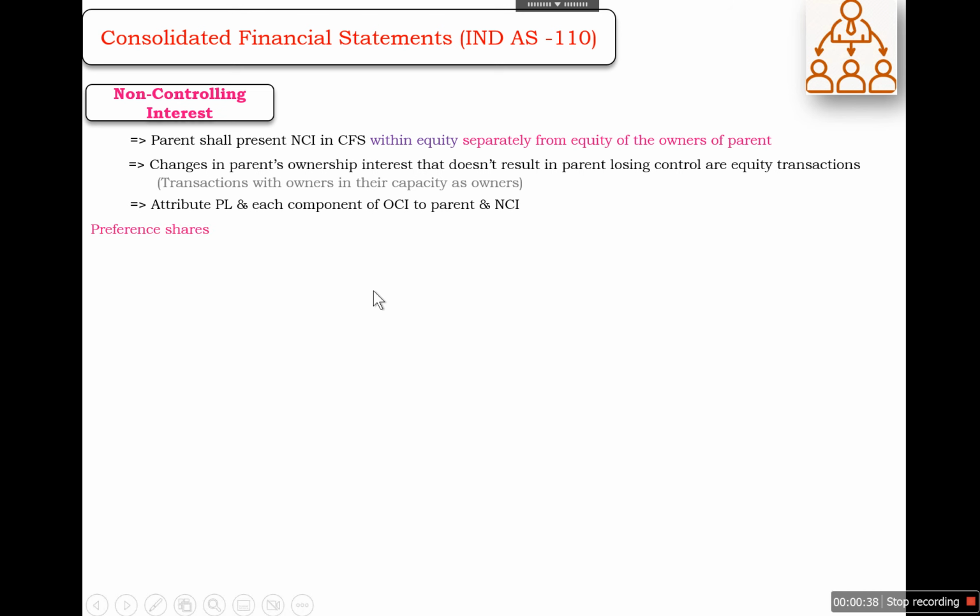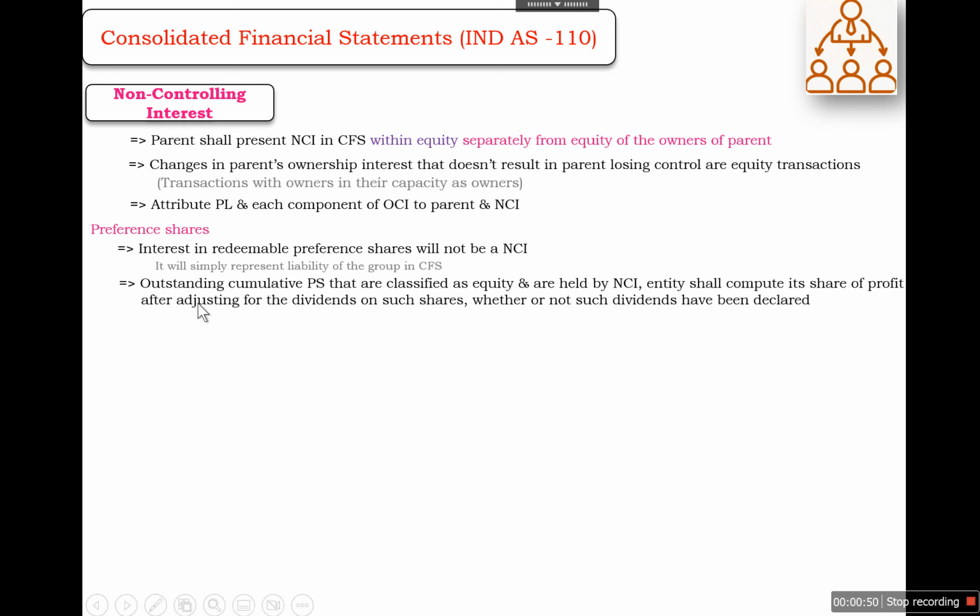In case of preference shares, interest on redeemable preference shares will not be a part of NCI. It will simply represent a liability of the group in the consolidated financial statements. And in case of outstanding cumulative preference shares, those are classified as equity and are held by NCI. The entity shall compute its share of profit after adjusting for the dividend on such shares, whether or not such dividend has been declared.